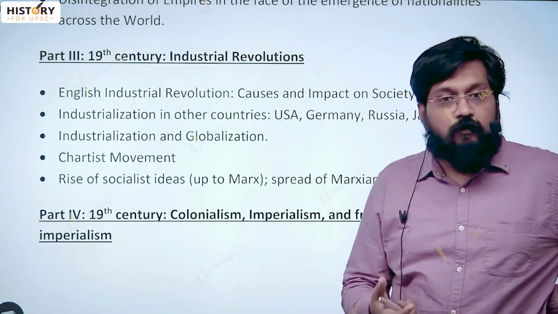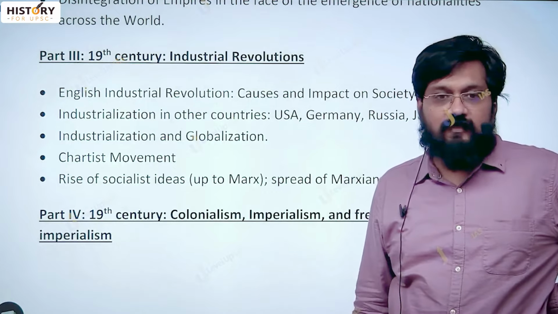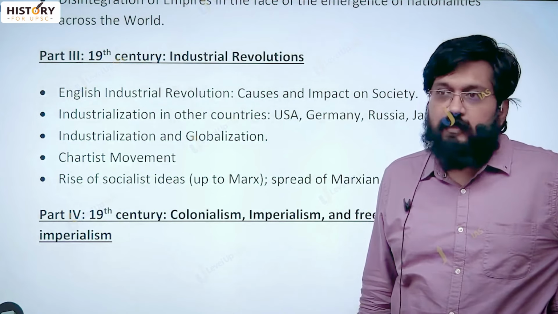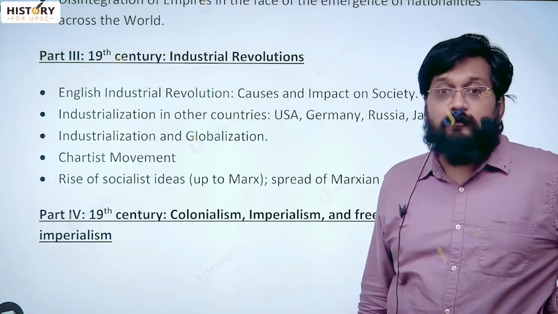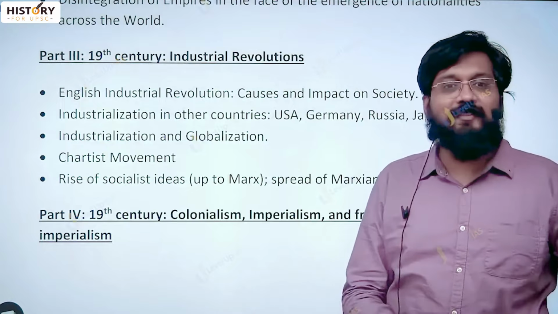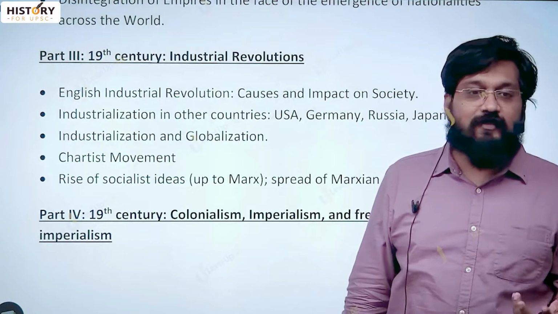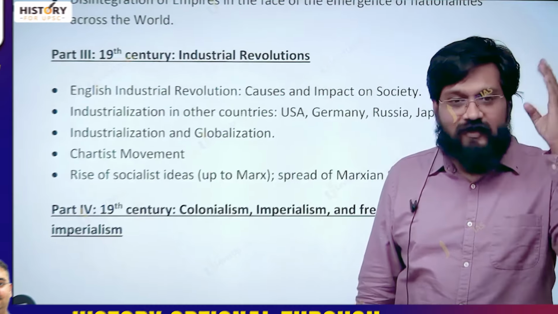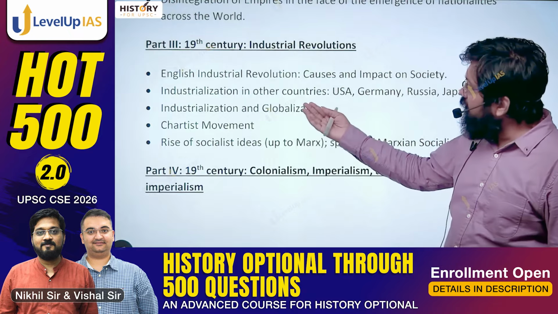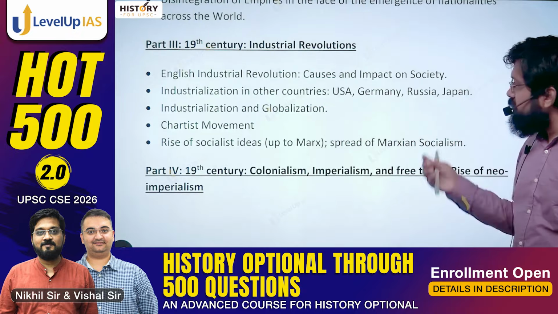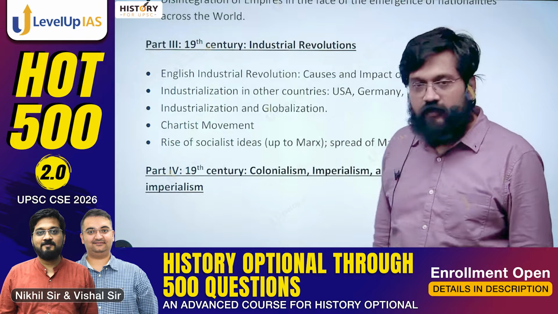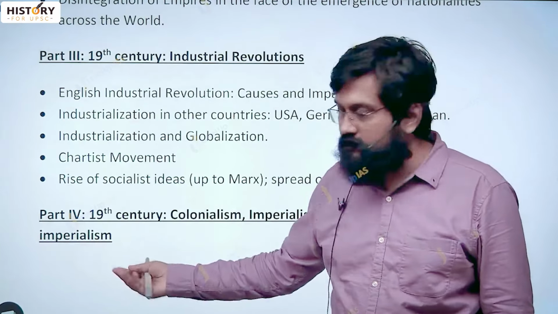So you have to talk of proto-industrialization leading to industrial revolution. Was it a revolution? In the terms of impact, yes, but in the terms of speed, it was not. It was slow because of the proto-industrialization that happened before that over centuries, since the commercial revolution era. So anyway, then it went to other countries like USA, Germany, Russia, Japan, and then globalization, Chartist movement, and rise of Marx, etc. We have to look at all those things.